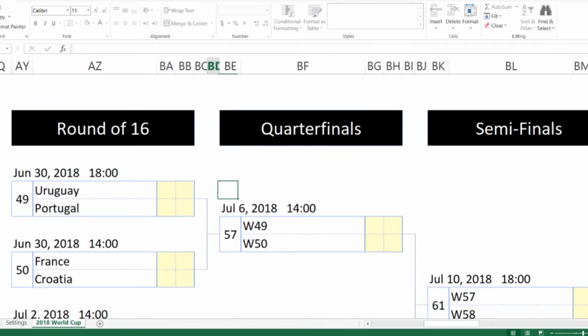All right, so round of 16, guys. Let's see, Uruguay versus Portugal. This is going to be a great game here. I honestly see this one going to Uruguay.